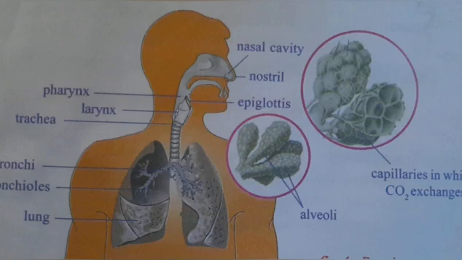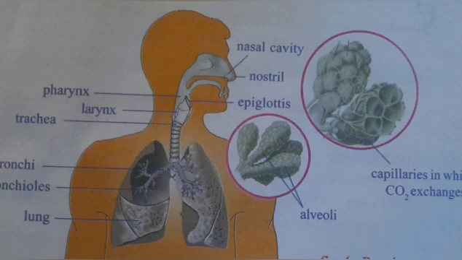The total lung capacity of human beings is nearly 5800 ml.